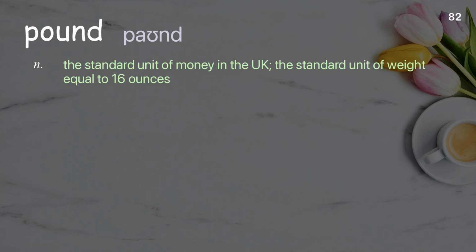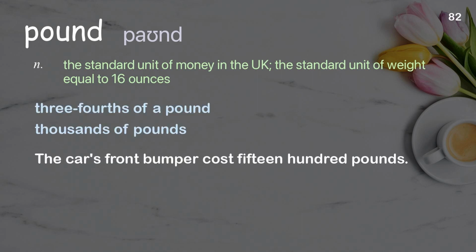Pound. The standard unit of money in the UK; the standard unit of weight equal to 16 ounces. Examples: Three quarters of a pound. Thousands of pounds. The car's front bumper cost £1,500.